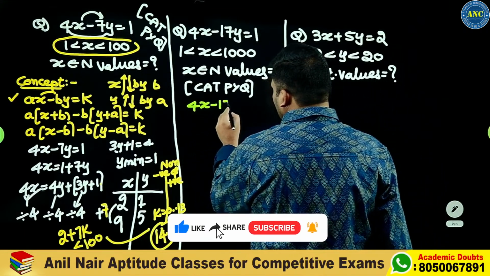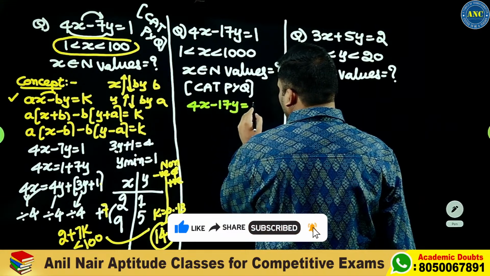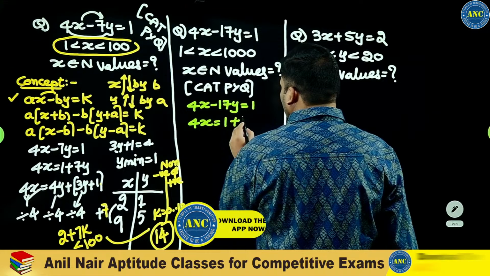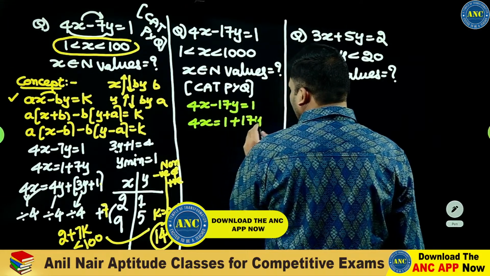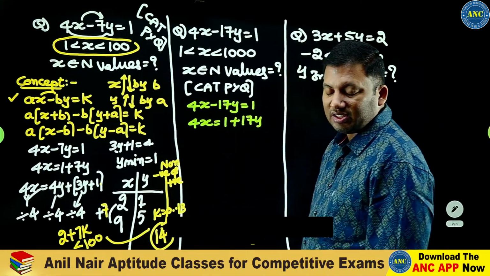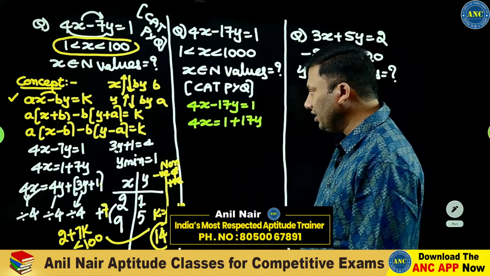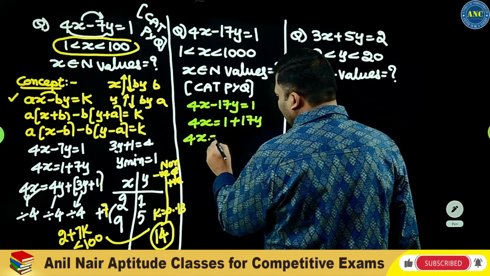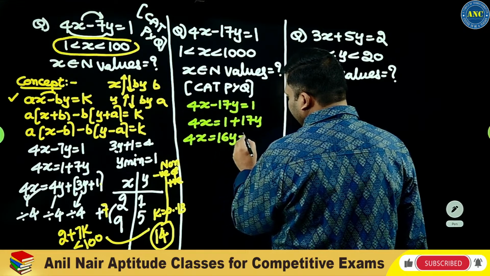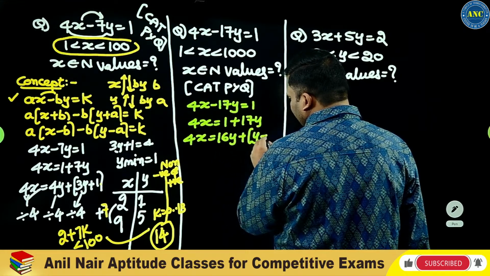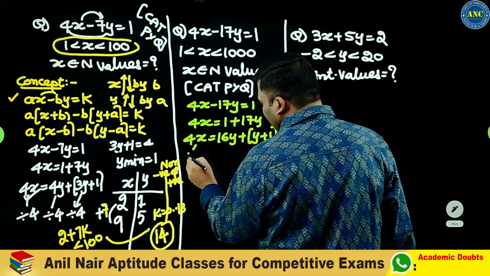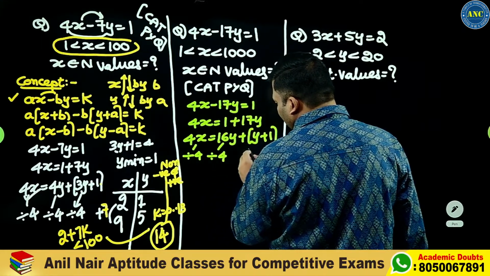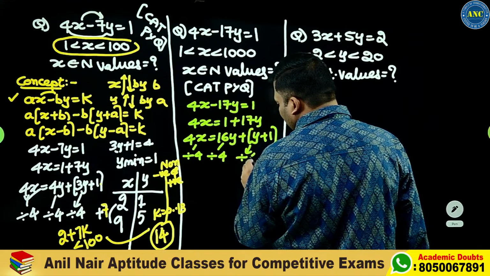4x minus 17y is equivalent to 1. Minus 17y goes to the right hand side and becomes plus 17y. So 4x is equivalent to 1 plus 17y. 17y can be written as 16y plus y plus 1. I hope the idea is clear. 16y is divisible by 4, so y plus 1 should be divisible by 4.